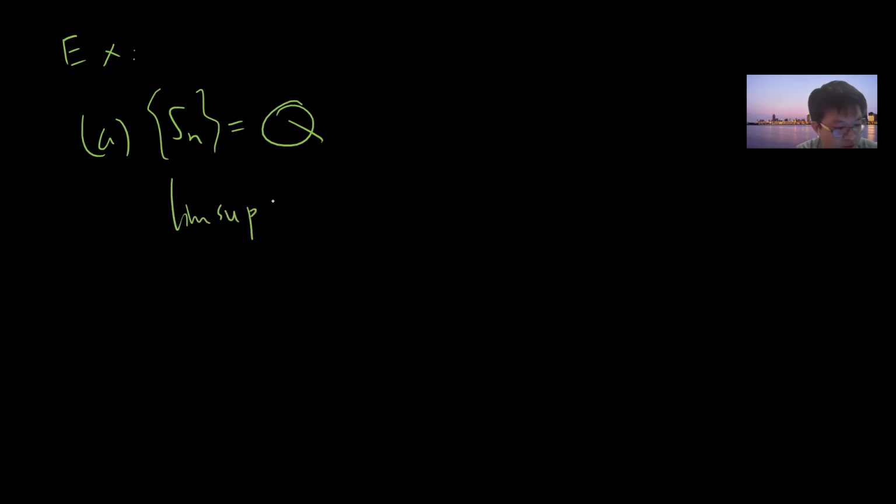That's just some examples. Suppose you take Sn to be the sequence of rationals. Remember the rationals are countable, so I can define a sequence Sn to be the rationals. Then your limit sup can be infinity, and your limit inf can be negative infinity.